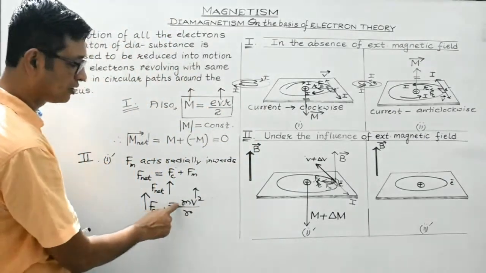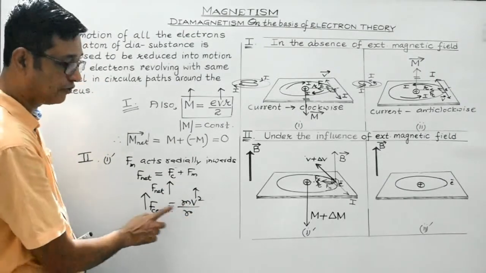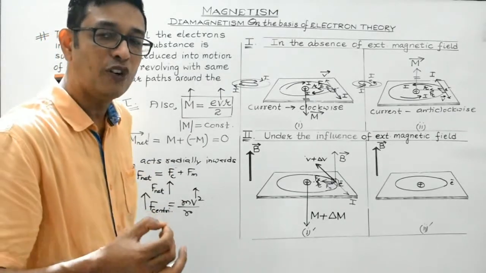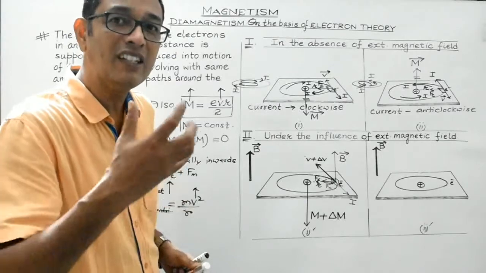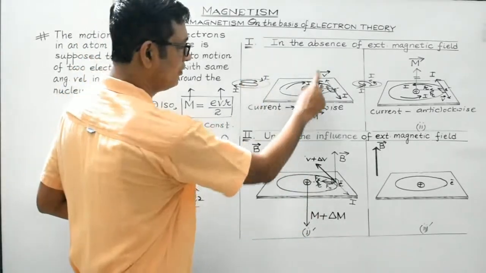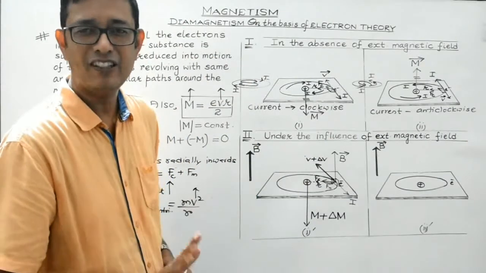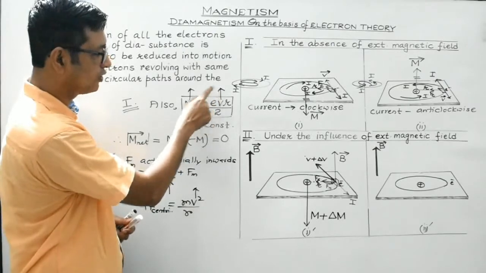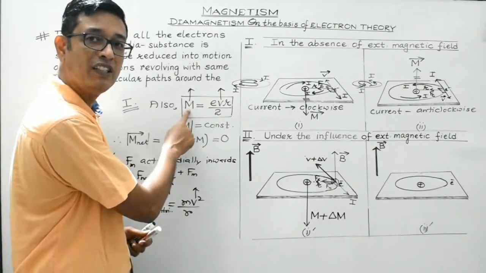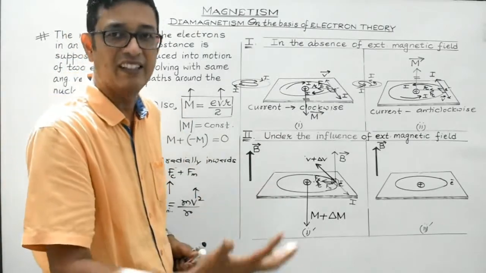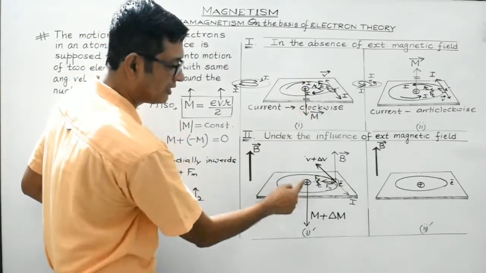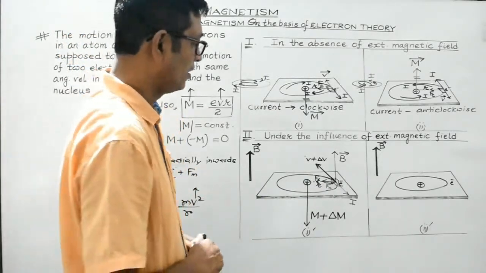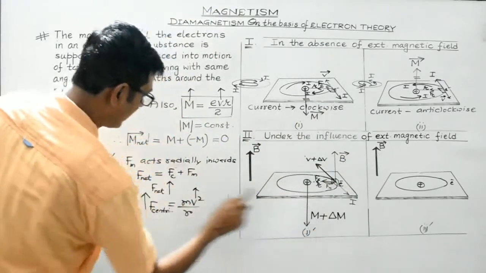Now as the centripetal force is mv square by r, and m and r are constant, increasing the centripetal force clearly suggests that the magnitude of the orbital velocity of the electron must also increase. We have assumed it increases from v to v plus del v. Clear? Now m is evr by 2. So with the increase in the magnitude of the orbital velocity, the magnetic moment due to the revolution of the electron around the nucleus will also slightly increase. So if earlier it was m, now it is m plus del m. I hope now you have understood completely. Okay, this is over. First dash, it is over.